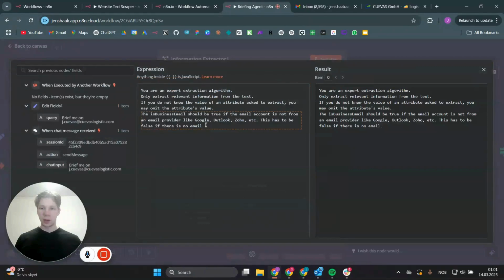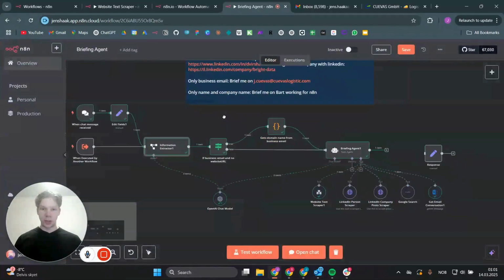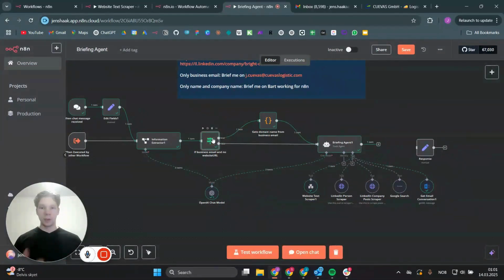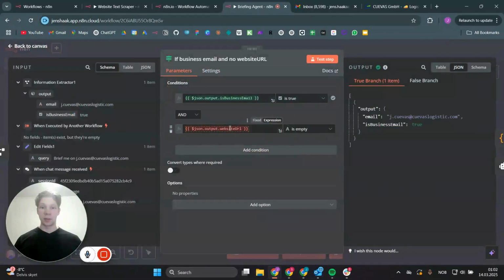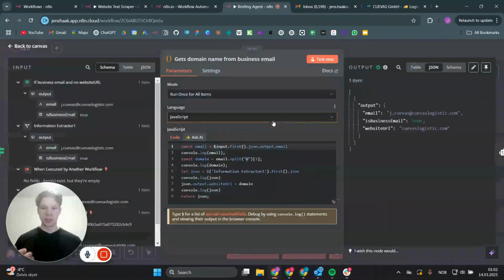And I'll just tell it in the system prompt that it needs to do that, and also be really strict about the is business email. For the next one, we just do a little if here: if it is a business email and we don't have the website URL, because many times we won't, we'll send this to a little code node, which will basically only extract the website URL from the email. So we'll just take this domain and set that as the website URL.